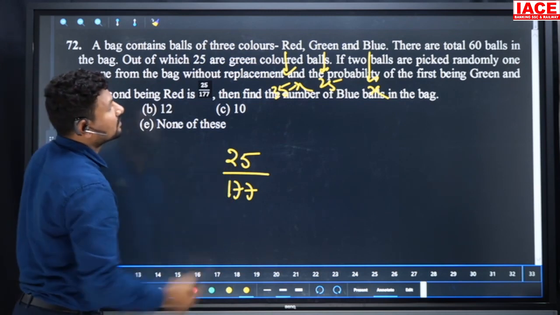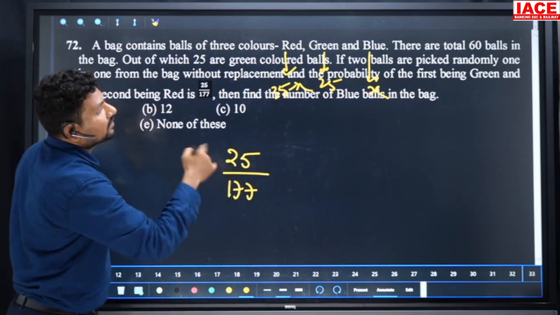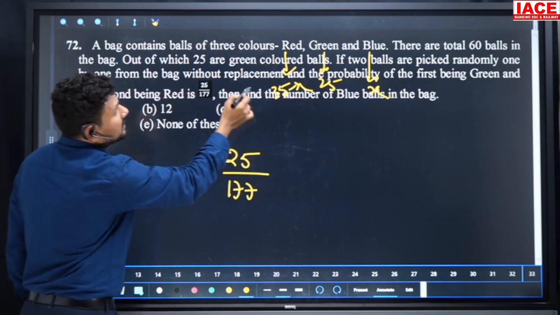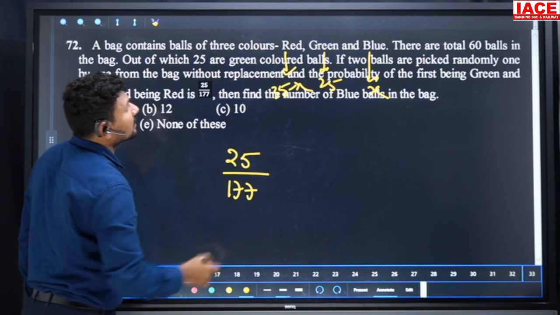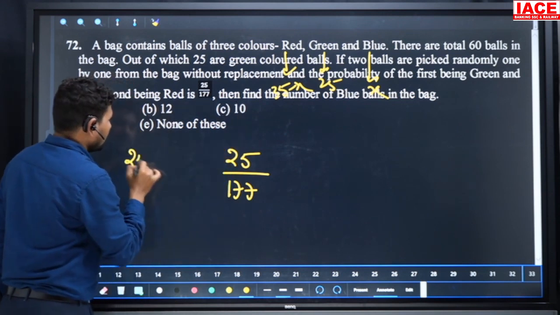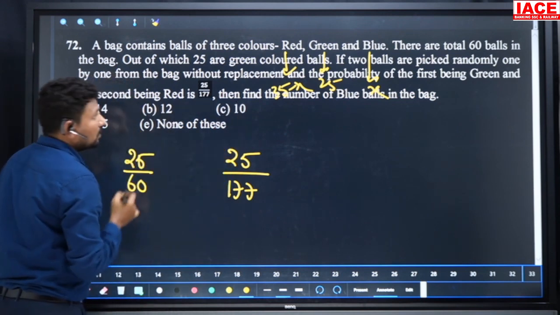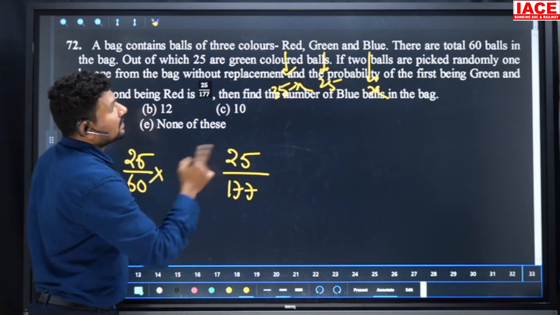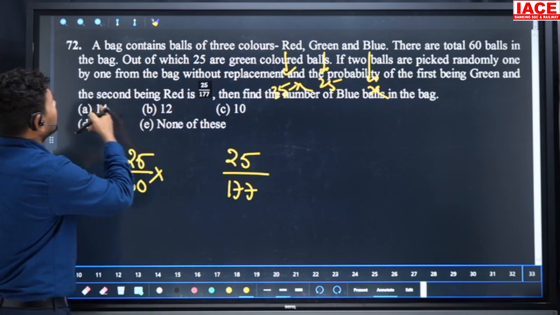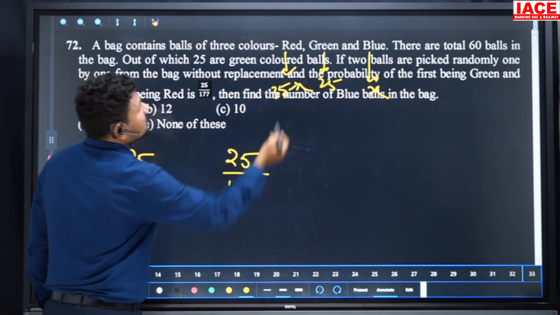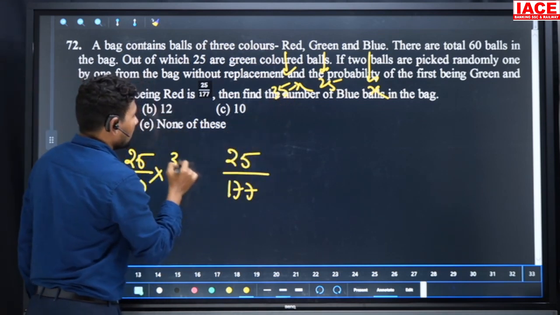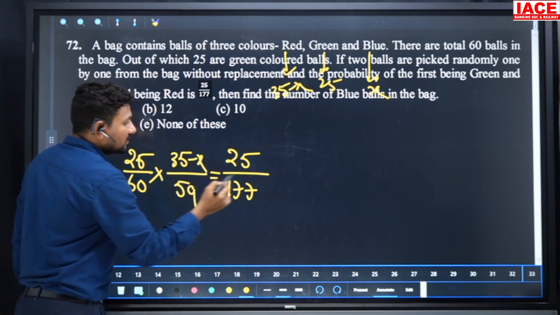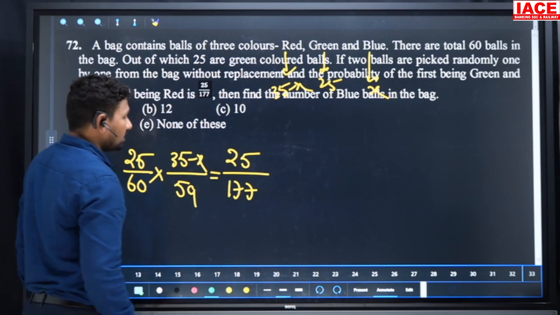25 by 177. First, what is the ball going to be? If 2 balls are picked randomly one after the other from the bag without replacement, the probability of the first being green is 25 by 60. Total balls are 60, out of which we are picking a green ball. First one is green. Next, the second being red. Red balls are 35 minus... Already one ball is not replaced, so the remaining balls are 59. This probability is already given as 25 by 177.